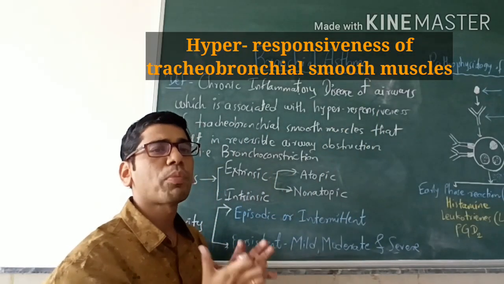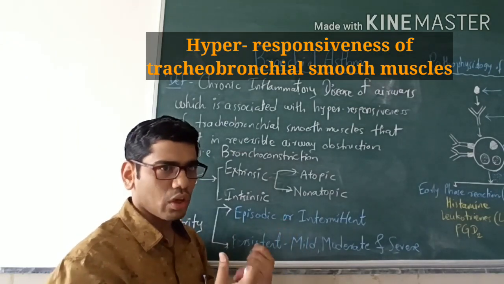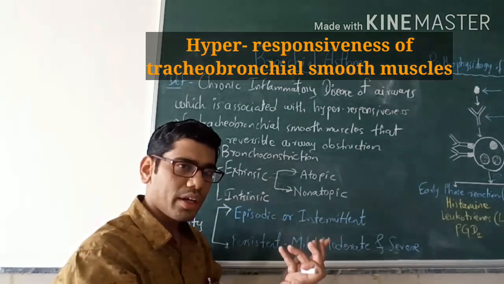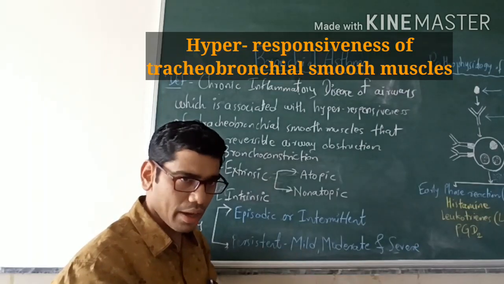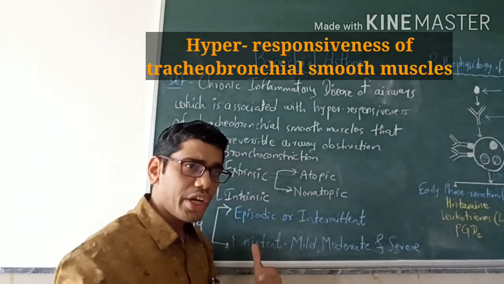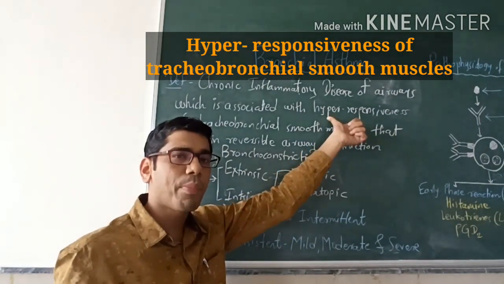Hyper responsiveness means what? Whenever there is an entry of an antigen or any foreign substance in our body, our body tries to react to it by producing antibodies or by repelling that antigen. So this is the responsiveness. But whenever there is an exaggerated or extra response or over response, that we call hyper responsiveness.